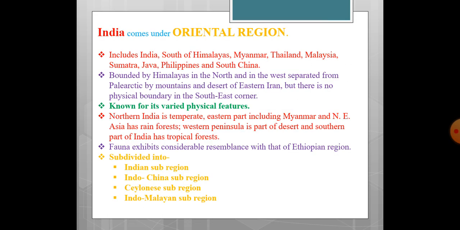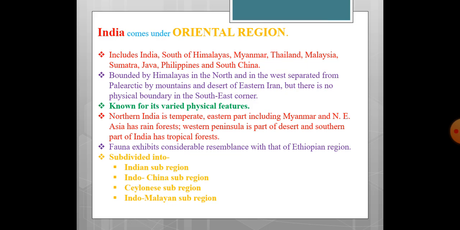Now India comes under the Oriental region. This Oriental region includes India south of the Himalayas, Myanmar, Thailand, Malaysia, Sumatra, Java, Philippines and South China. This region is bounded by the Himalayas in the north and in the west is separated from the Palearctic by mountains and desert of eastern Iran.